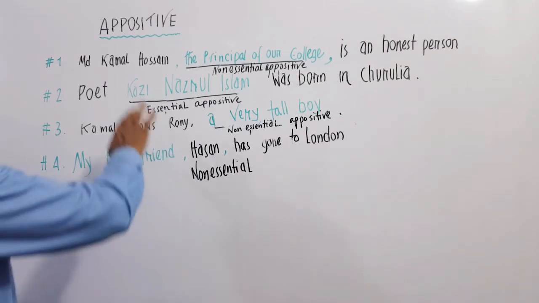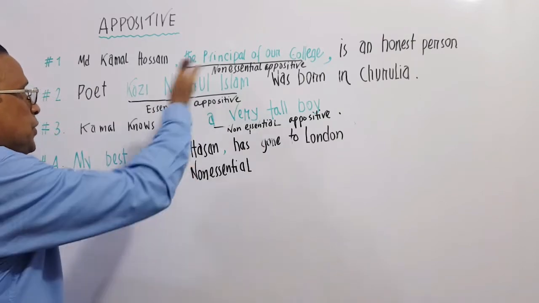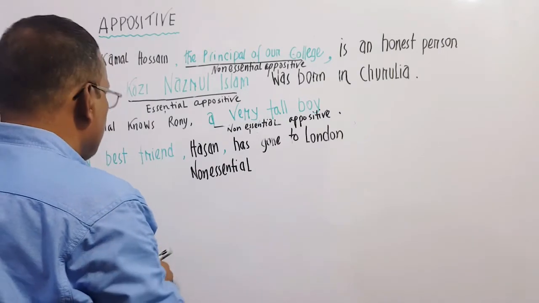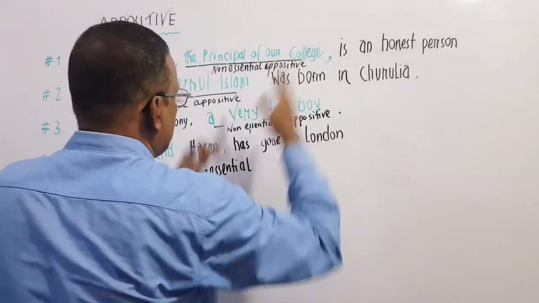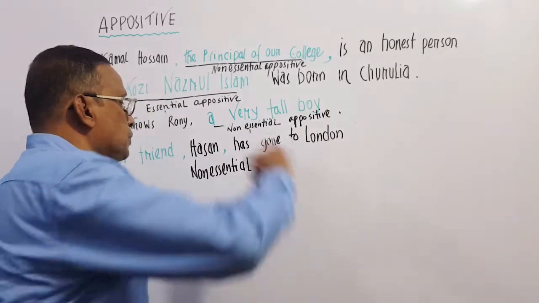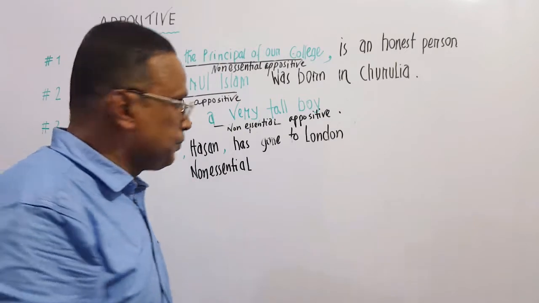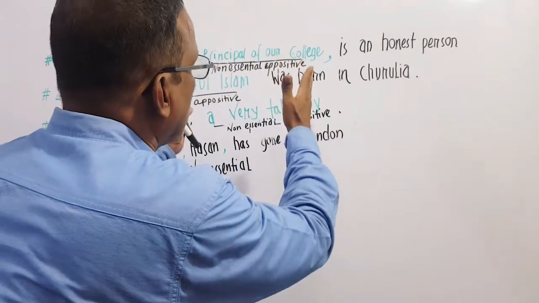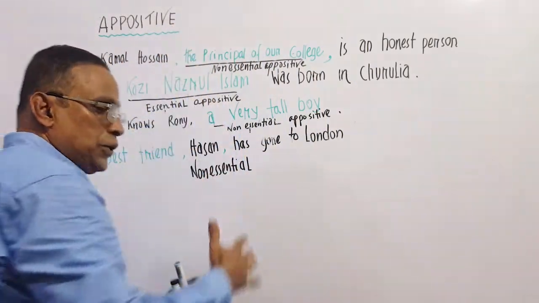We can see here: Moazzem Hossain, the principal of our college, an honest person. The principal of our college, this is an appositive, a noun phrase consisting of a noun and its modifier. This appositive noun phrase is trying to modify the noun, Moazzem Hossain.